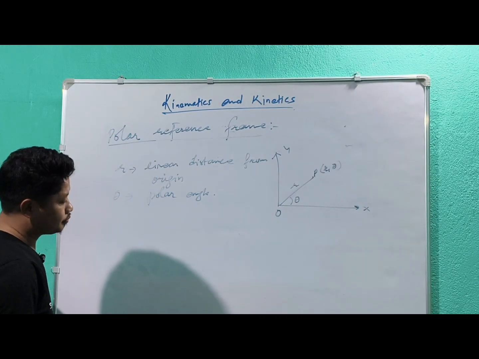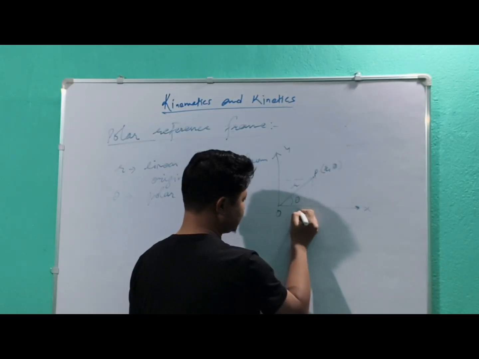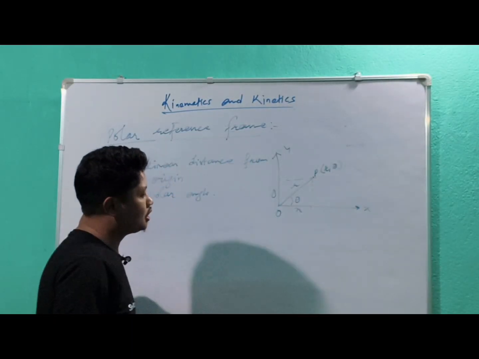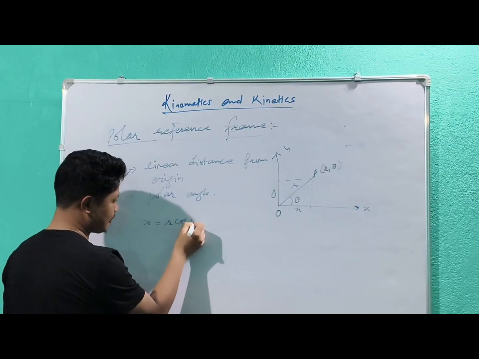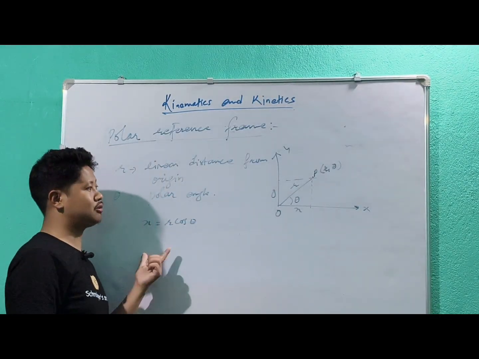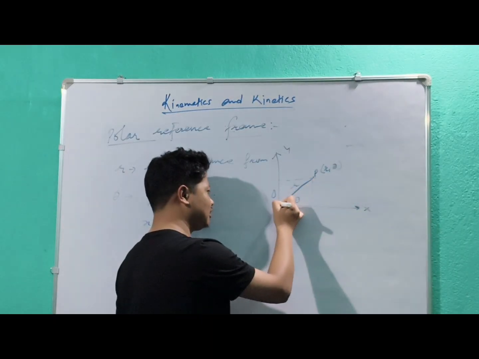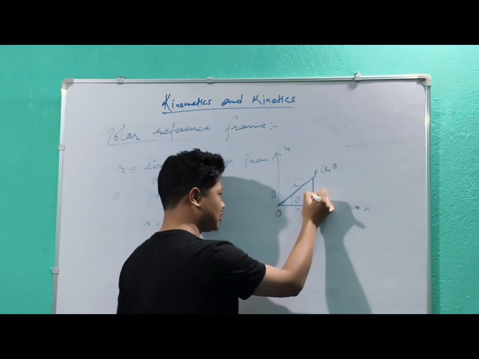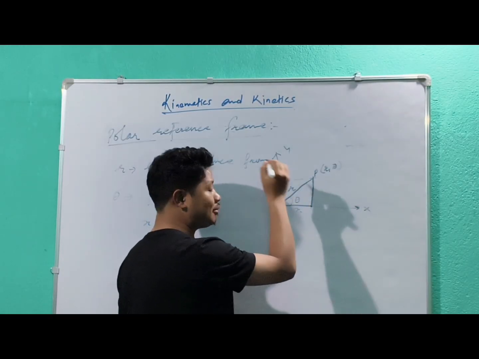This is my x, this is my y. What is x? x can be written as r cos theta. Why am I writing x equals r cos theta? Because if you consider this as a right angle triangle, this will be the hypotenuse.